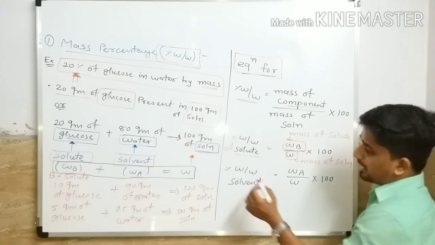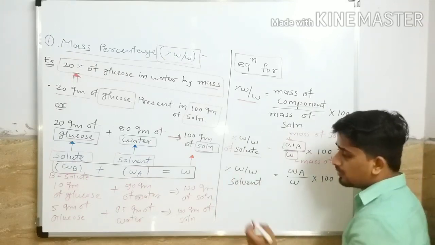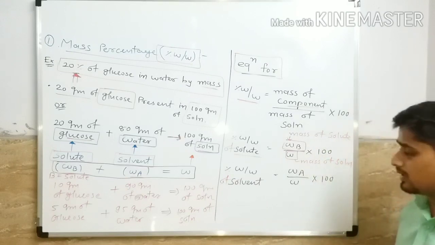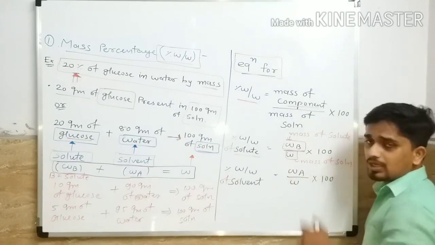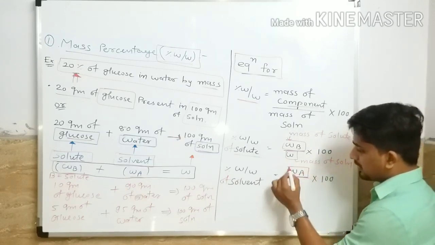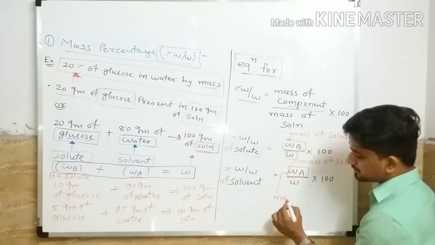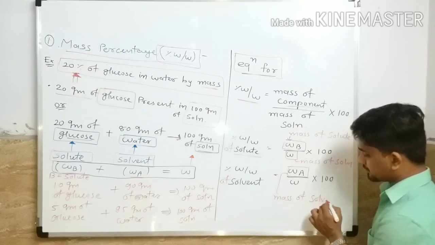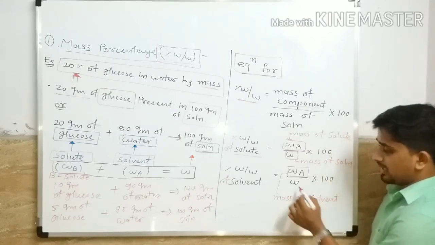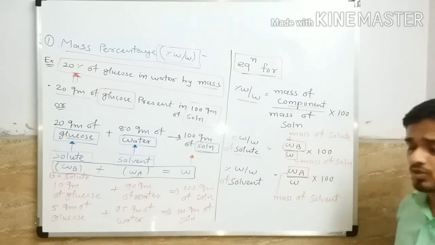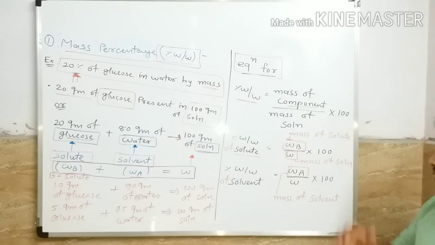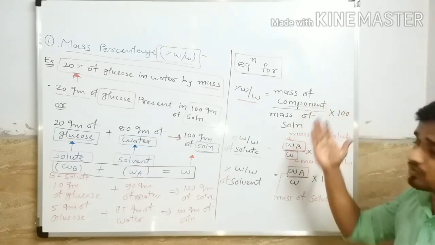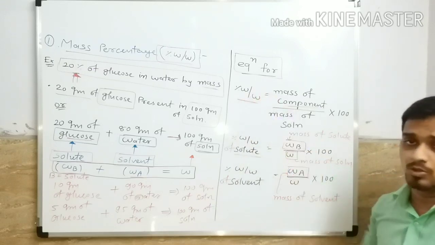And if you have to find percentage W by W of a solvent, then in the numerator you take WA, the mass of a solvent, and W is the mass of a solution, into 100. So you understand which component we have to find the mass percentage W by W of.